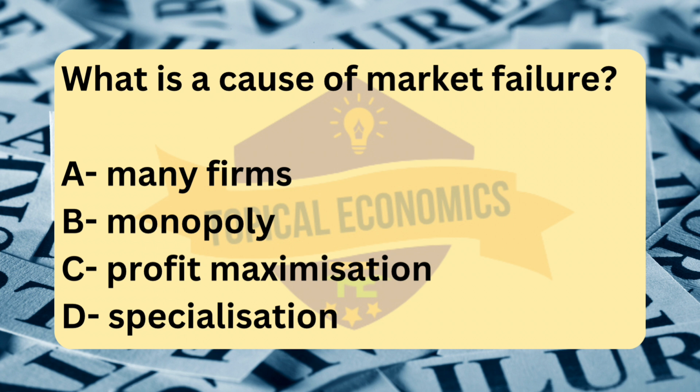Monopoly. A monopoly occurs when a single firm or a small number of firms dominate the market for a particular good or service, and they have the power to influence prices and restrict output. Monopolies lead to market failure because: 1. Reduced competition. With limited or no competition, monopolies can produce less and charge higher prices than would be the case in a competitive market. 2. Inefficiency. Monopolists may not have the same incentives to innovate or lower costs as firms in competitive markets, leading to productive inefficiency.